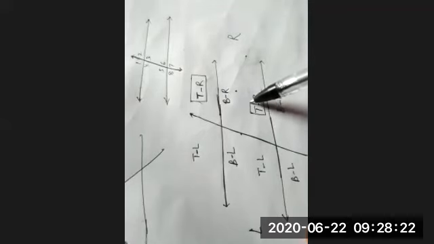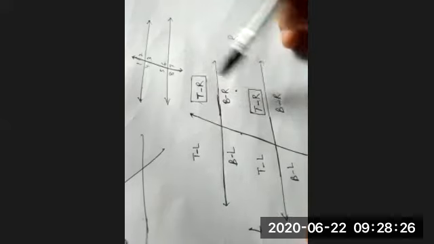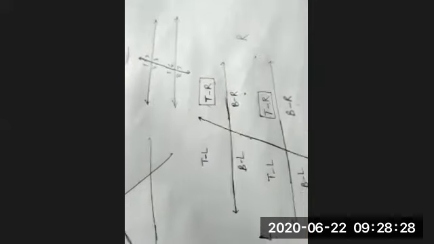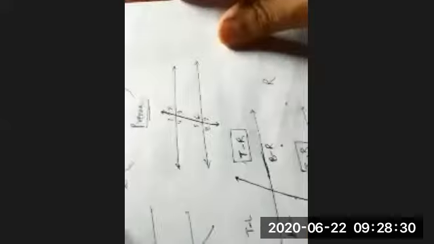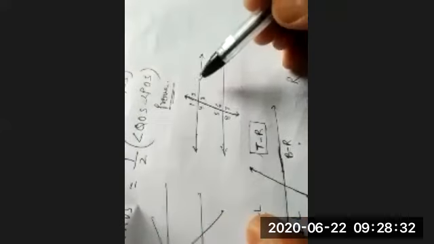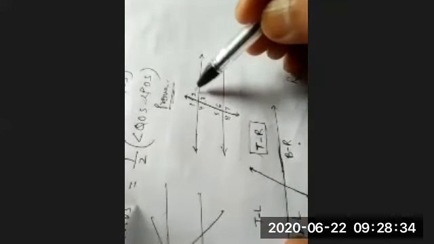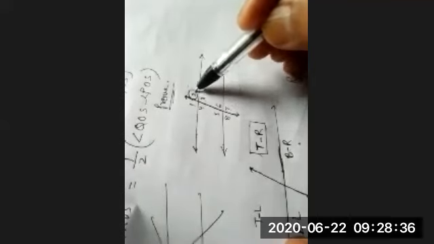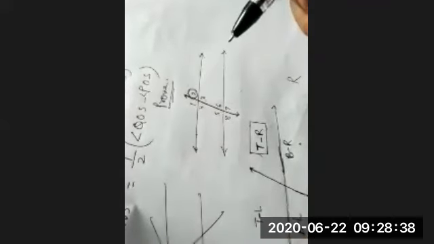Where the top right are there, all are corresponding angles. Yes or not? Top right and top right are corresponding angles. Here you can see angle number 2 is the top right. This part, top right.